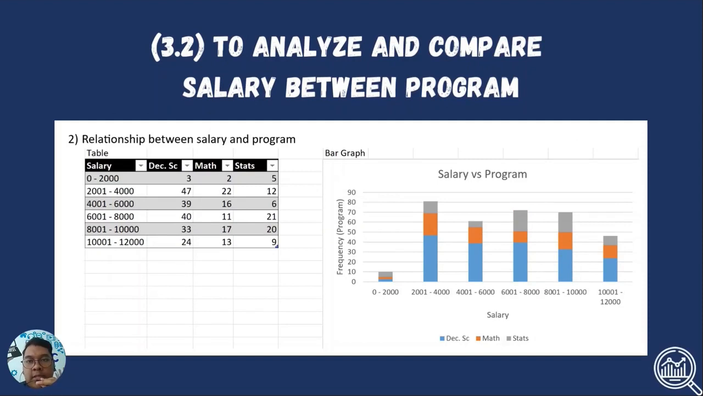Next, 3.2, relationship between salary and program. From the table, we can see that decision science alumni have the highest frequency in all classes except in class 0 until 2000. The mode in the table is 47 students from decision science in class 2001 until 4000. The mean for this data is 18.89, median is 16.5, and the variance is 178.3399. The skewness of this graph is a positive value, 0.7522, which shows that the graph is approximately normal, while the kurtosis has a negative value, negative 0.3075, which is approximately mesokurtic.